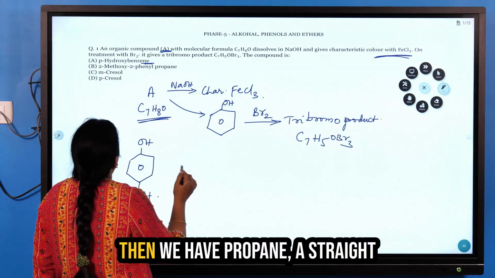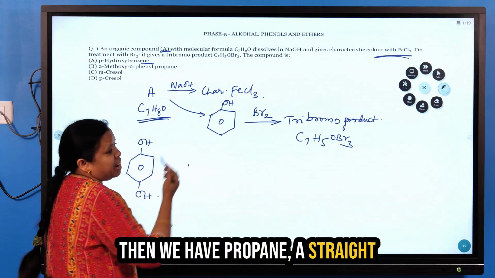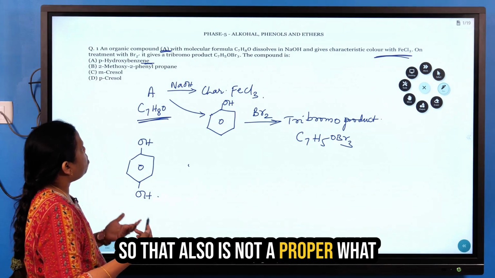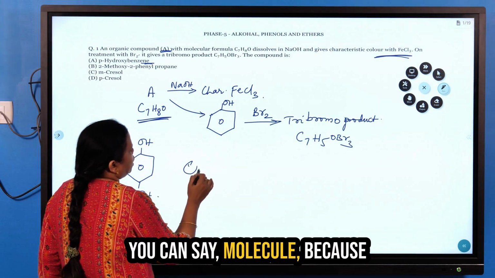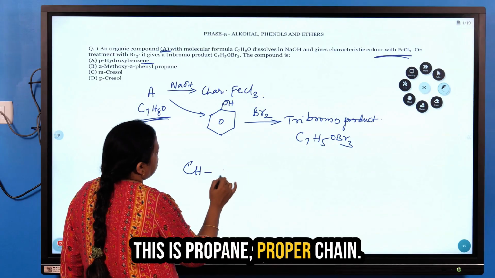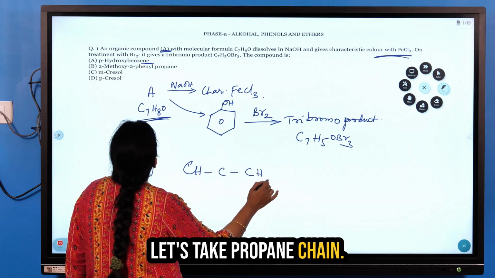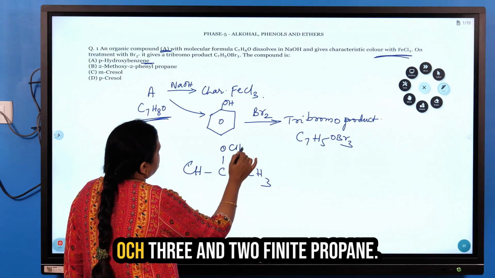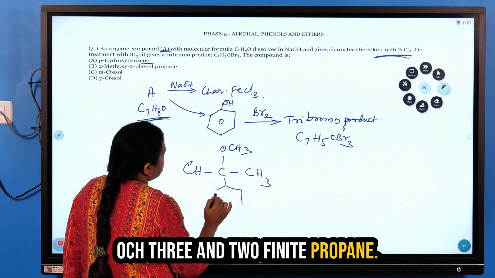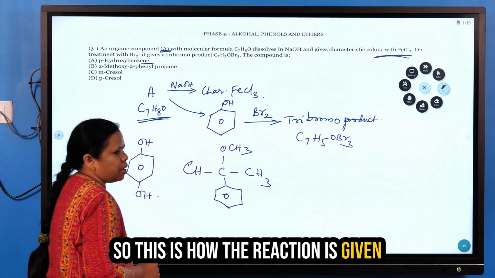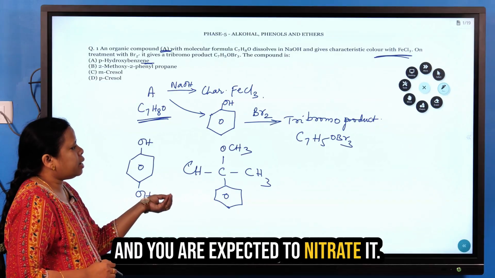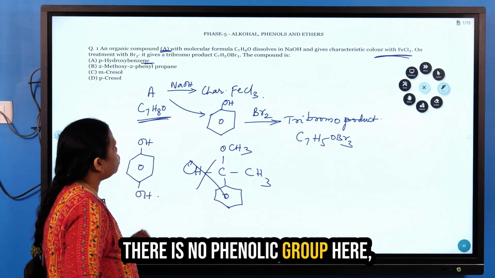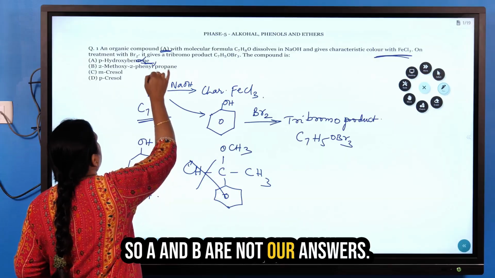Then we have propane, a straight chain 2-phenyl propane is given. That also is not a proper molecule. Let's take the propane chain, and we have 2-methoxy, OCH3, and 2-phenyl propane. This is how the reaction is given, and you are expected to nitrate it. This is not a phenol, so this is completely out of question. There is no phenolic group here. So A and B are not our answers.